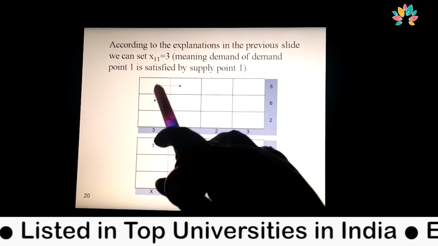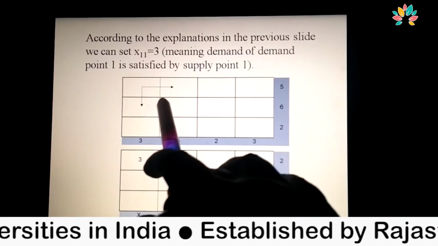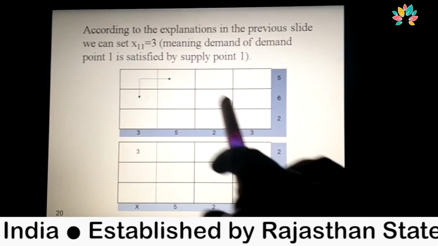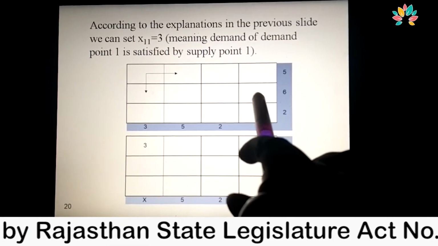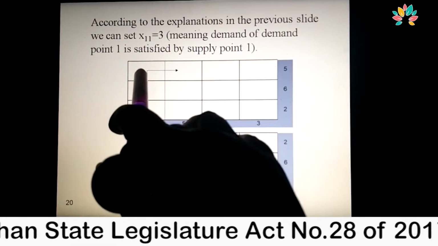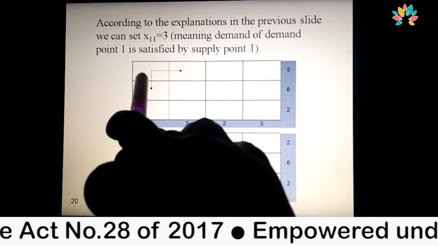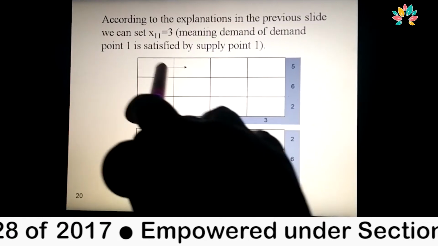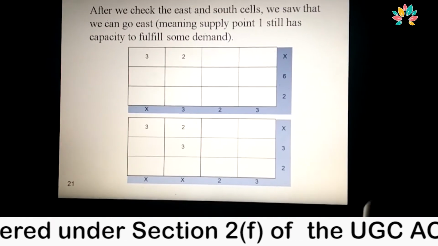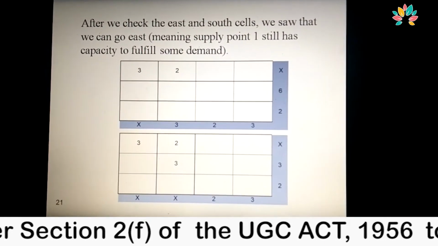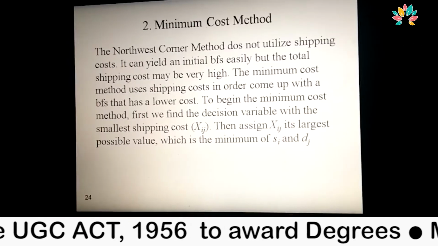You have to start from the upper left part. If you go across in that direction, that is the northwest point. You solve the first cell, and after that reduce accordingly. This is the northwest corner method.